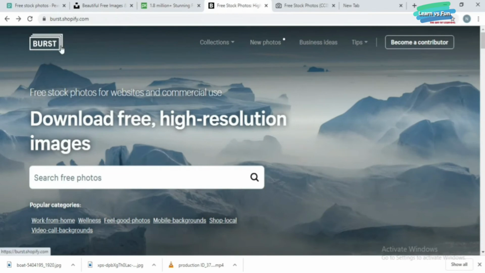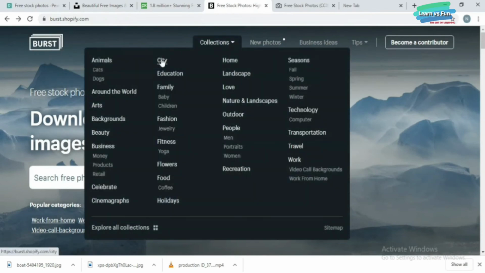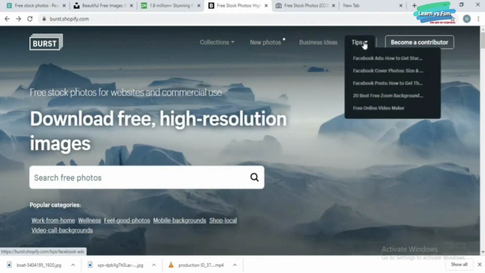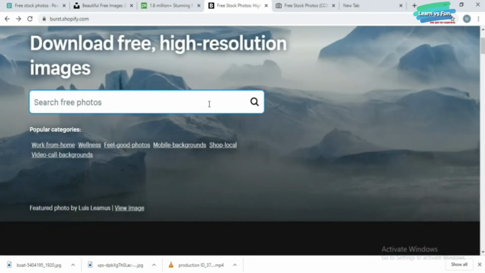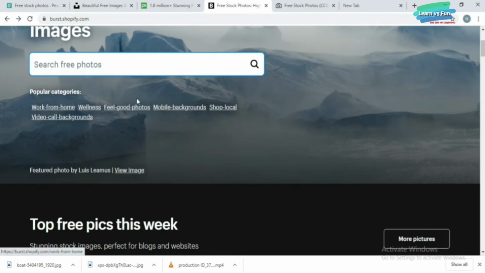Burst.shopify.com. Here also you can download images. You can see the collections, animals around the world, city and many more. New photos, business ideas, tips, etc. So you can download the free stock photos for your website and also you can use them for commercial purposes. Under the search bar you can also see the popular categories like work from home, wellness, feel good photos, etc. So you can select the topic you wish.